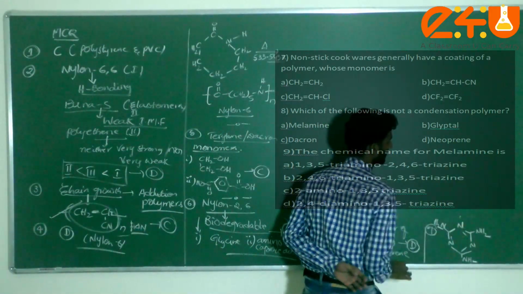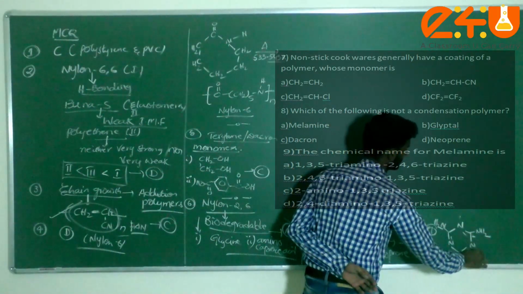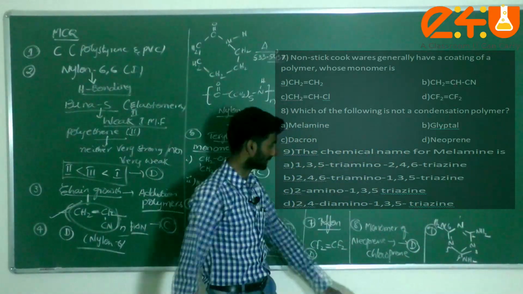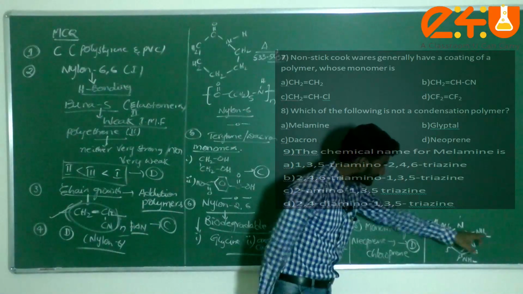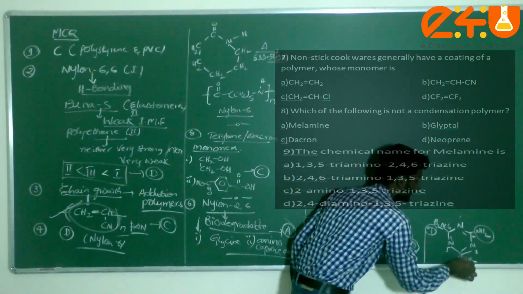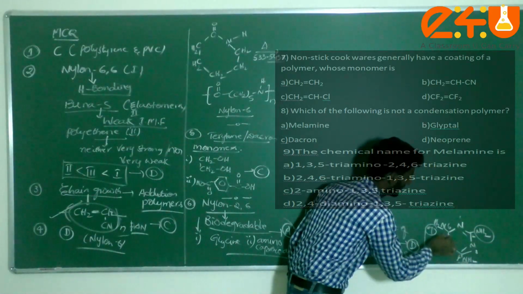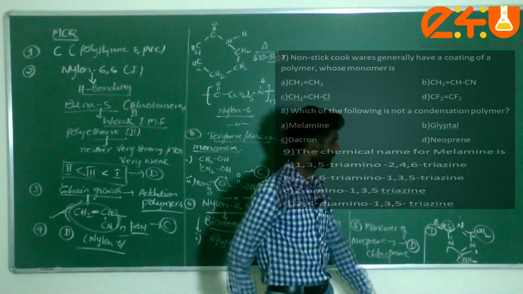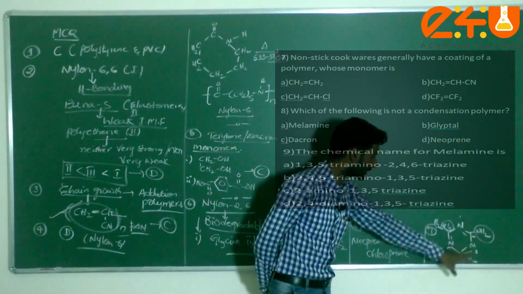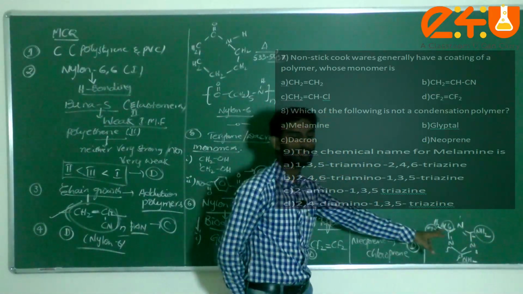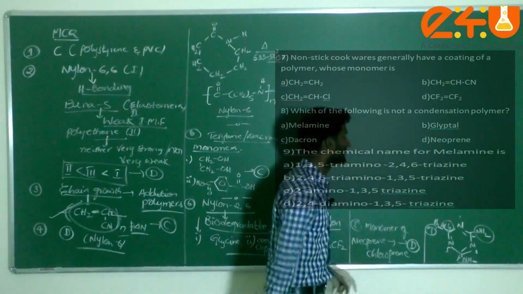I can give the numbers here: 1, 2, 3, 4, 5, 6. Am I correct or not? Just check it here. These amine groups are present at what type of carbon atoms, dear students? 2, 4 and 6. Am I correct or not? Then I can write like this: 2, 4, 6 triamine. Next one.